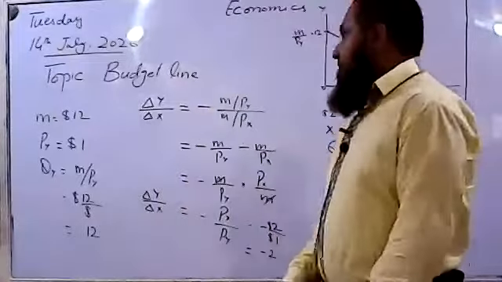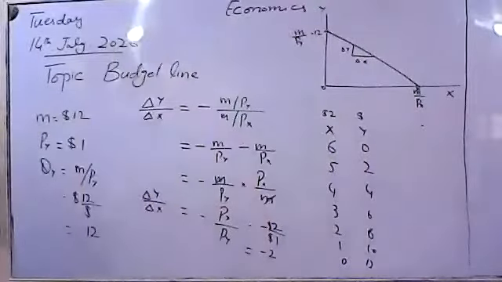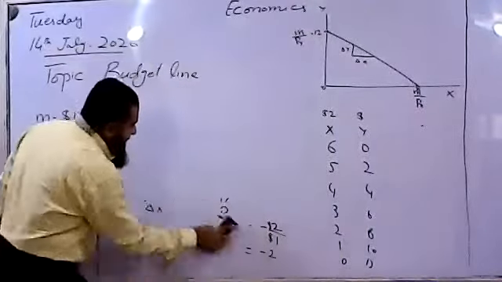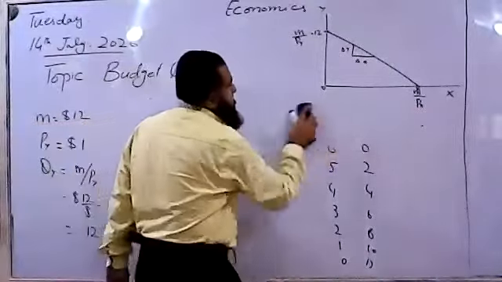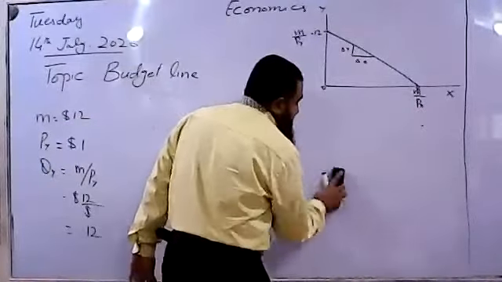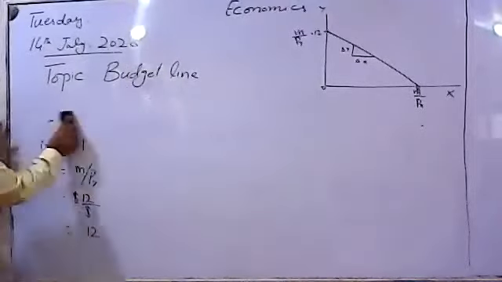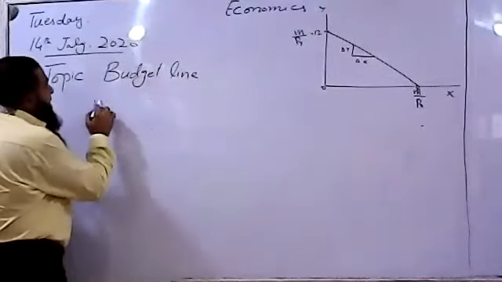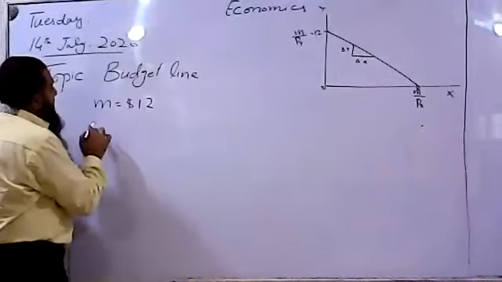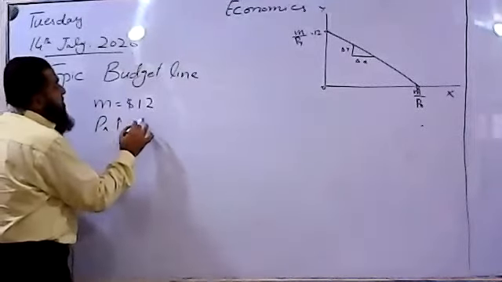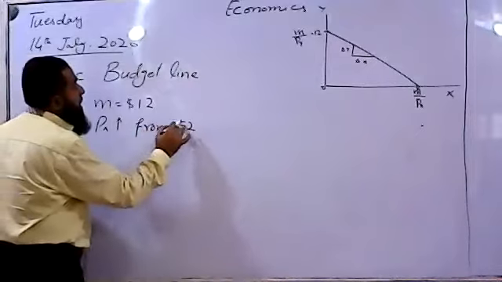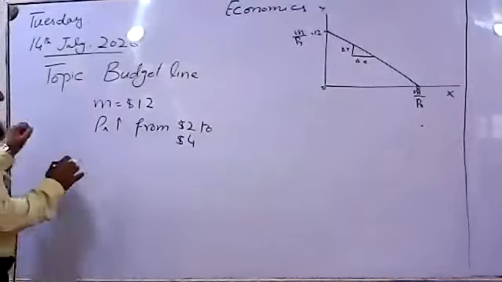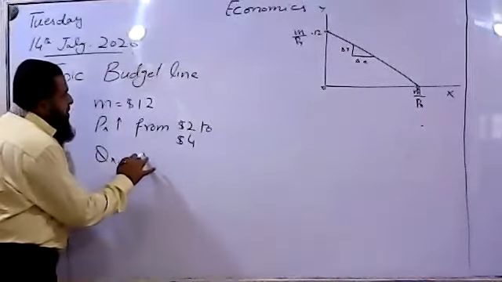All right, now I am going to change the slope, so that you should be able to know what happens when the slope of the budget line changes. See over here, income remains $12, but now the price of X increases from $2 to $4. So the price of X is doubled. So how much X can he now afford within the given income?